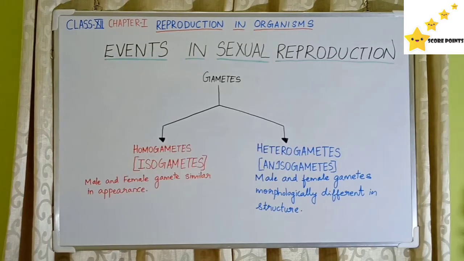Gametes, based on their appearance, are classified into two types. One is homogametes or isogametes and the other one is heterogametes or anisogametes. Iso or homo means same, so the male and female gamete have similar appearance. These types of gametes are called homogametes. Heterogametes, anisogametes, means distinct type. So male and female gametes are morphologically different in their structure. These types of gametes are called aniso or heterogametes.